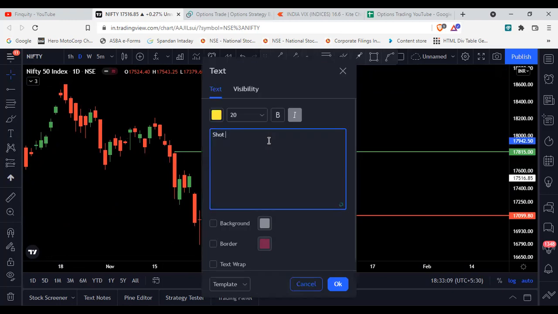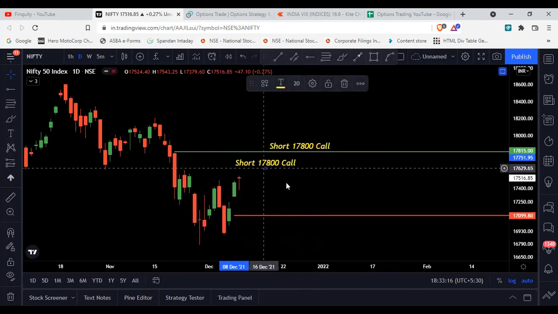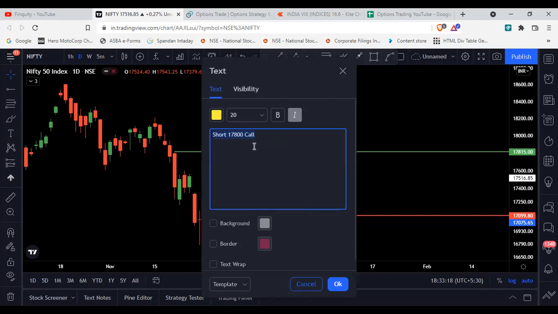So we are shorting the 17,800 call option, and on the downside we are shorting the 17,100 put option.